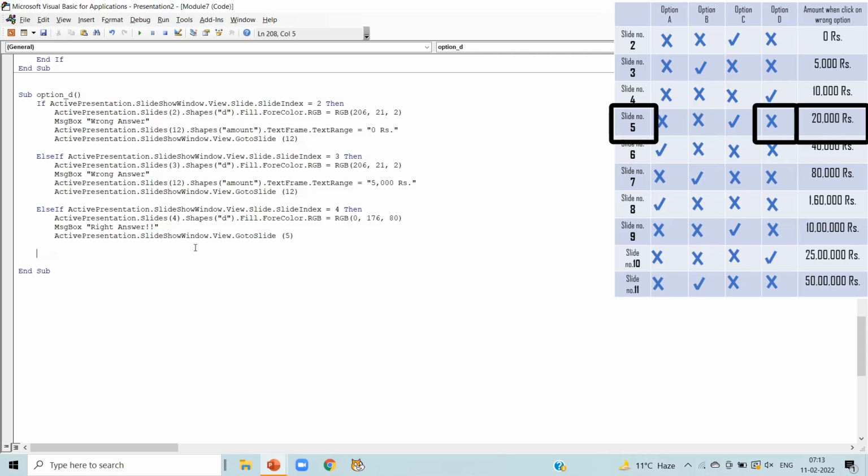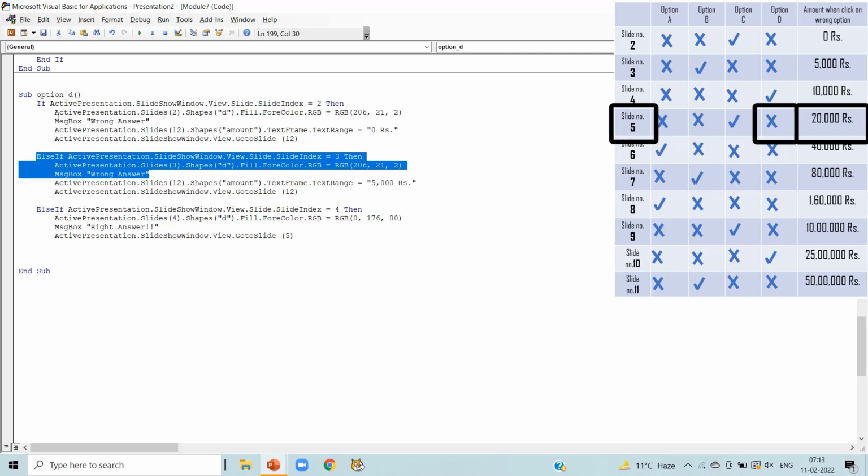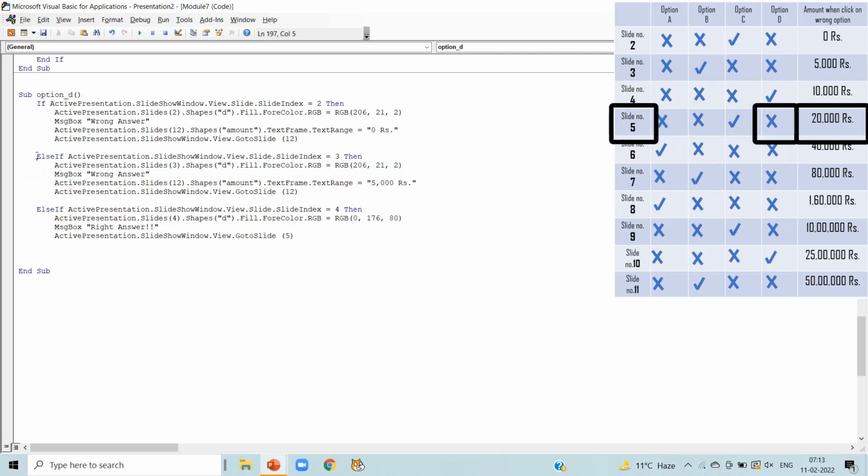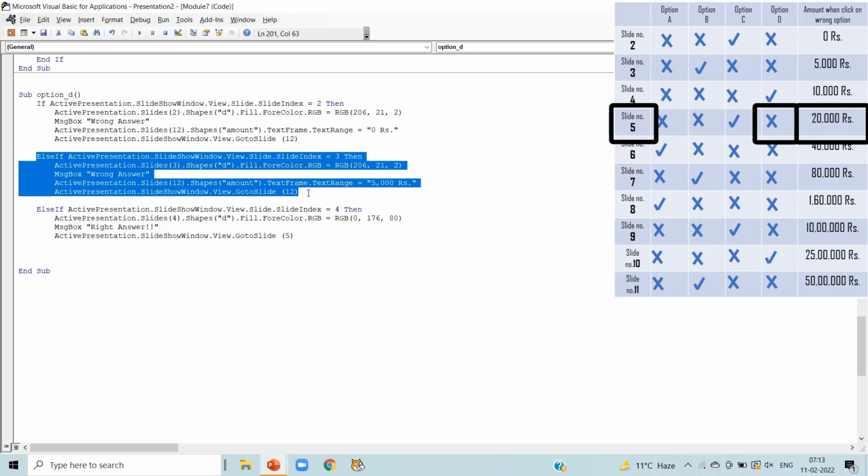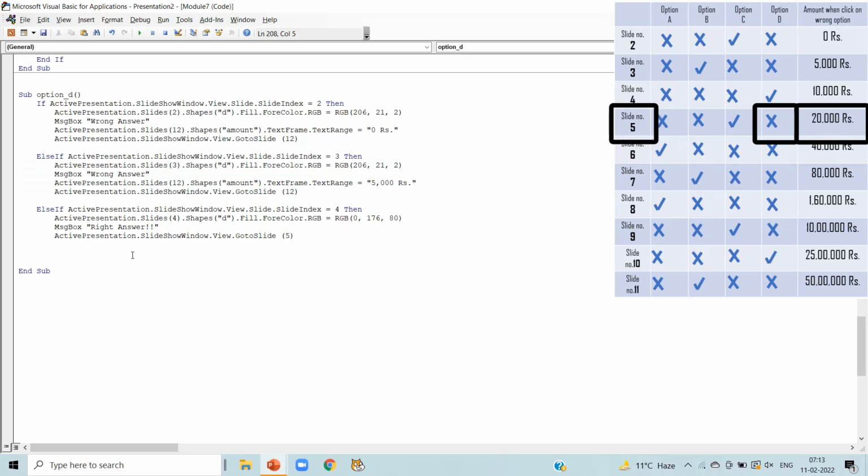Now in slide number 5 option D is wrong answer. So copy the code having wrong answer and paste it here.